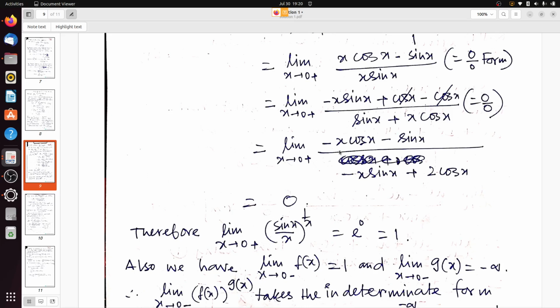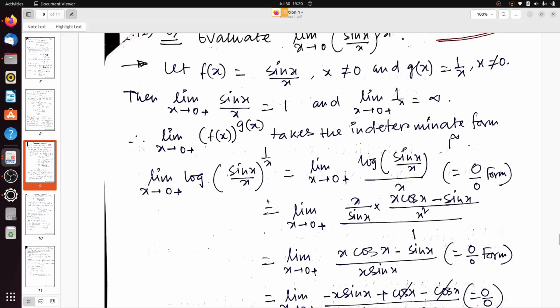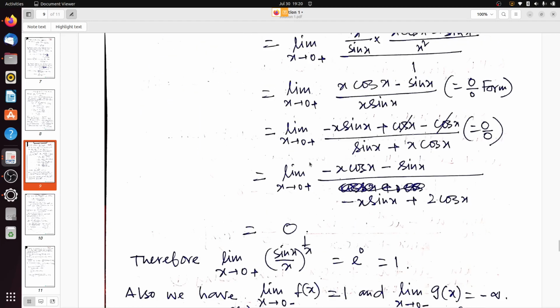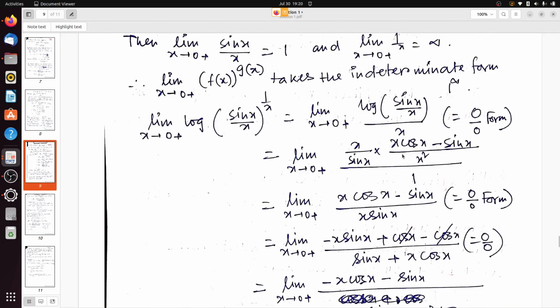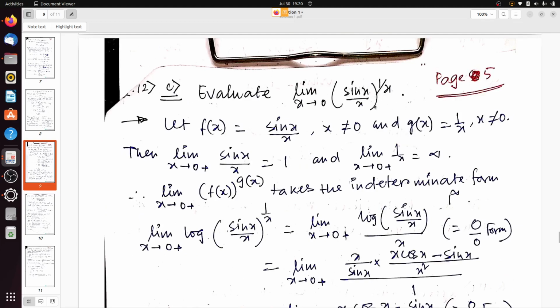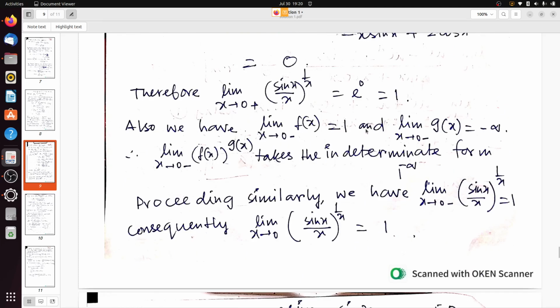We have taken the logarithm, so to get the actual value of (sin x by x) to the power 1 by x, we have to take e to the power 0. So limit x tends to 0 plus of (sin x by x) to the power 1 by x equals e to the power 0, which equals 1.